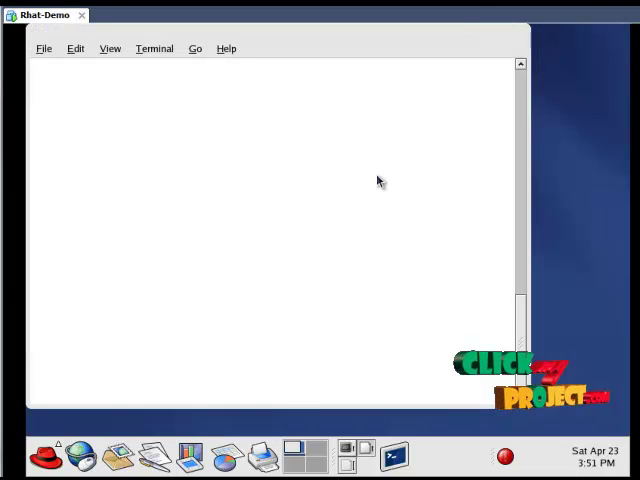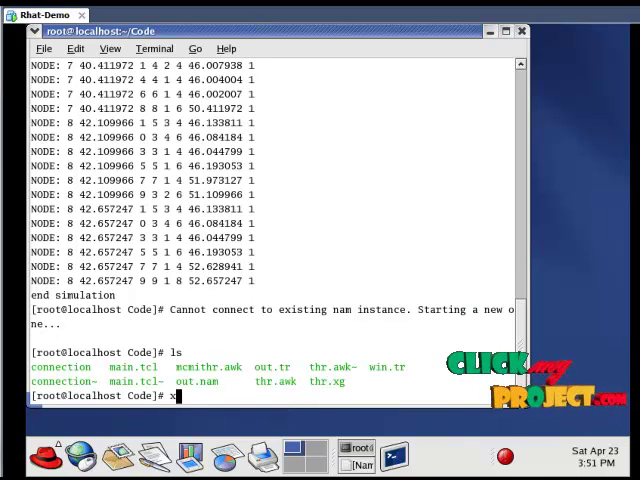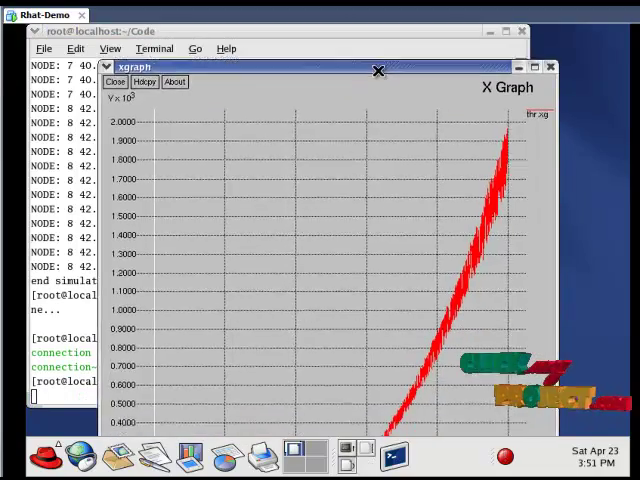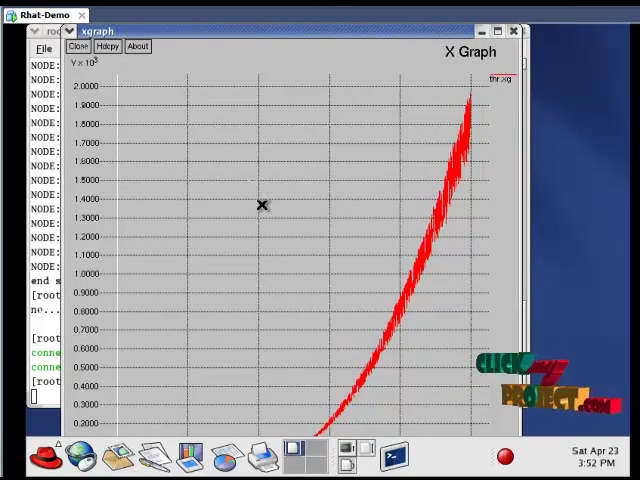For running our graph file, type xgraph space thr.xg. So this is our throughput. This is our proposed system throughput. Here we have to increase our throughput, that is the number of successful packets at a time. So we achieve greater throughput, that is a quality of service parameter, than the existing system.